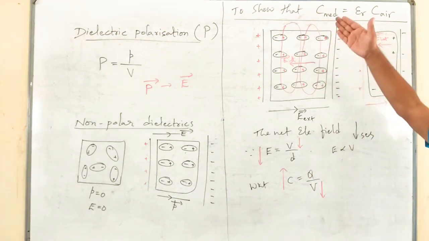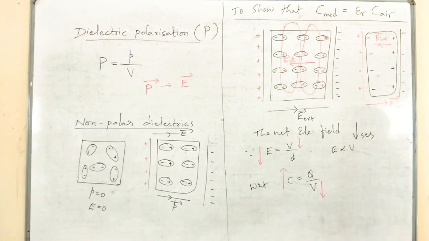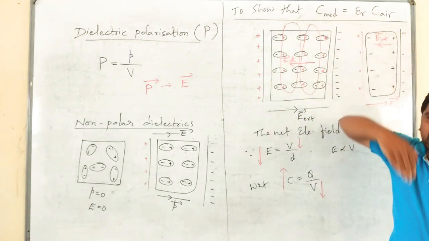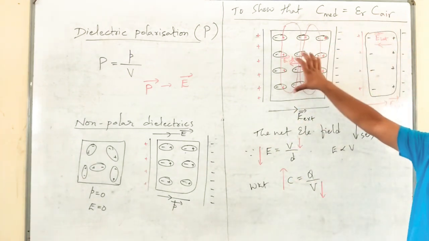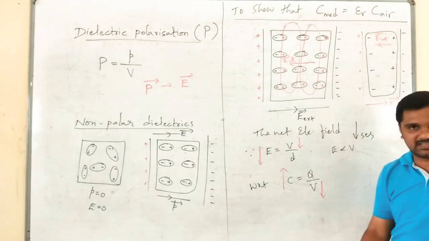In this way, we can say that C medium is equal to epsilon r times C air. What does it mean actually? Capacitance of the parallel plate capacitor increases soon after the introduction of a dielectric substance in the gap between the two plates of the capacitor. Okay?